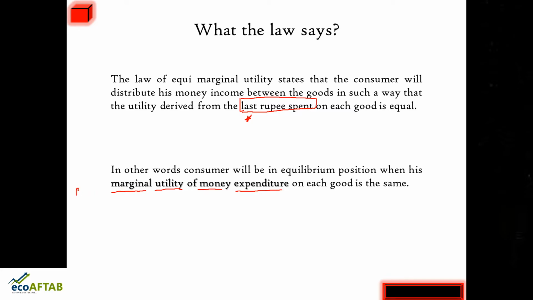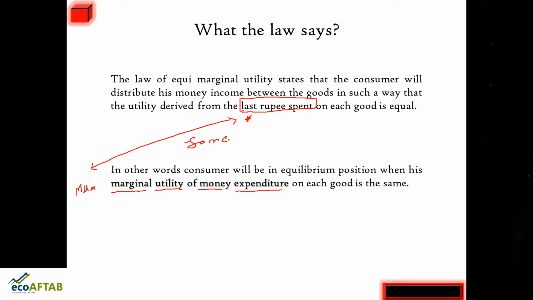What they are telling is that the marginal utility of money expenditure on each good is the same, and here that is the last rupee spent. So friends, both these concepts, last rupee spent on each good as well as marginal utility of money expenditure, are one and the same. You will get more idea about it in my next slides.